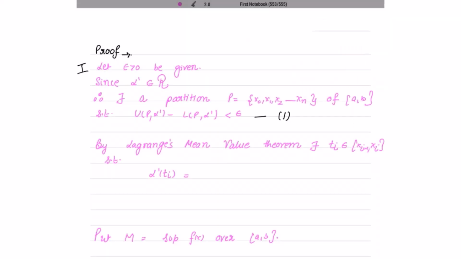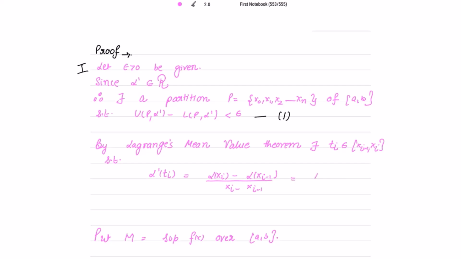And now let me apply Lagrange's mean value theorem. By Lagrange's mean value theorem, there exists Ti belonging to this interval xi minus 1, xi such that alpha dash Ti is equal to alpha xi minus alpha xi minus 1 over xi minus xi minus 1.